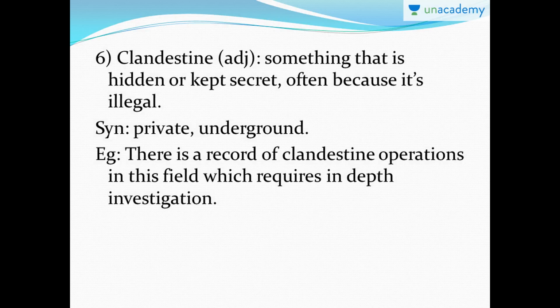Moving ahead, sixth word is clandestine. Clandestine is an adjective, so something that is hidden or kept secret, often because it's illegal. So when you hide something because it's illegal, that's called a clandestine activity. Since it's an adjective, it will describe a noun in the sentence. Okay. So the synonyms are private, underground. Since these underground businesses are very illegal, you keep it clandestine.